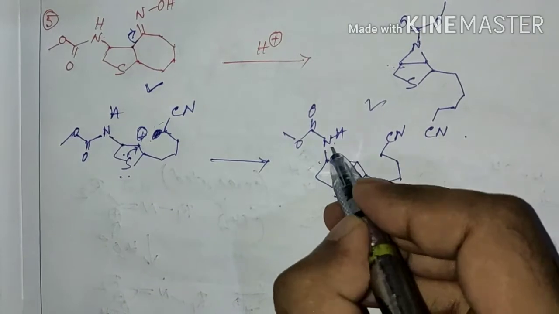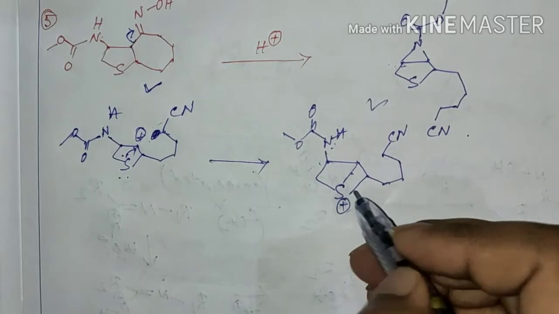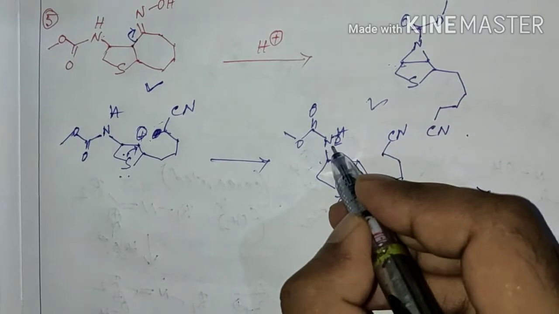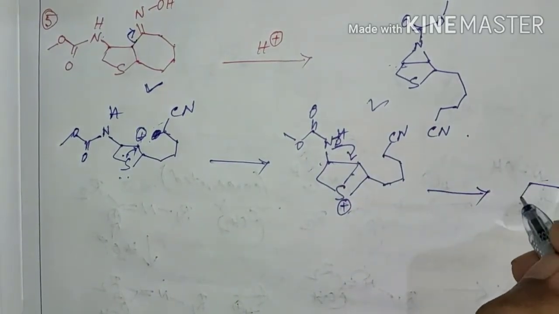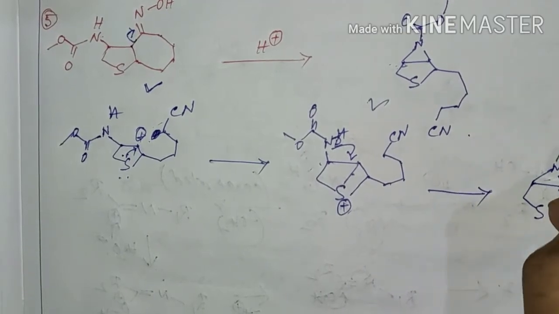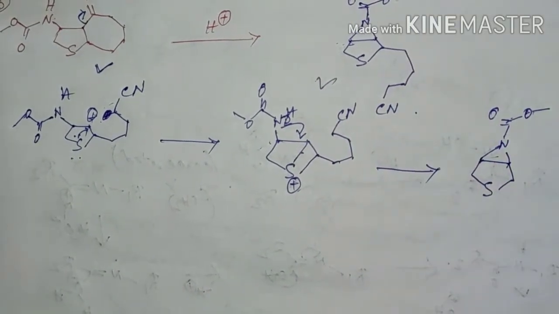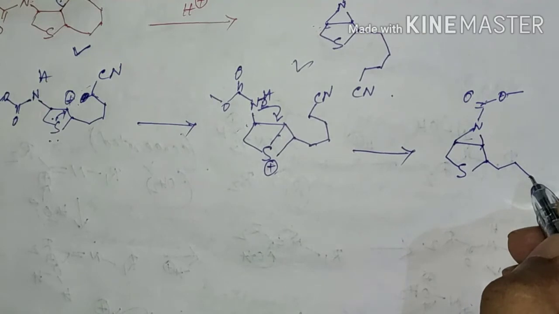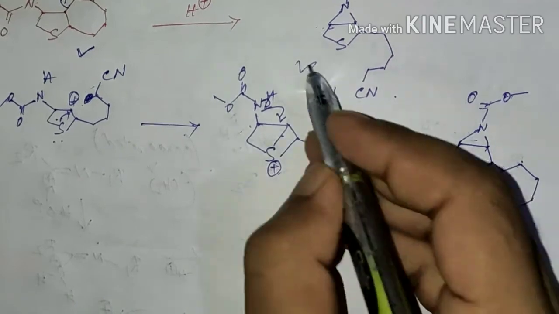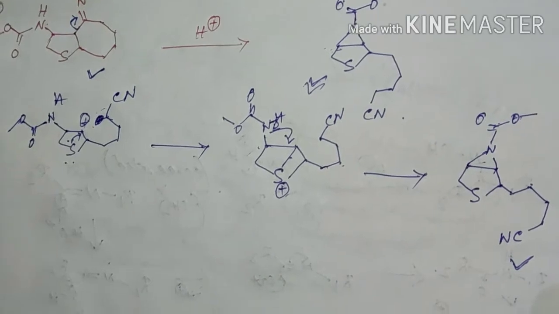In the next step, the nitrogen lone pair will attack this carbon center and it will open up this carbon sulfur bond, that is, break this carbon sulfur bond. So this is the final product as like this one, and this is the probable mechanism.